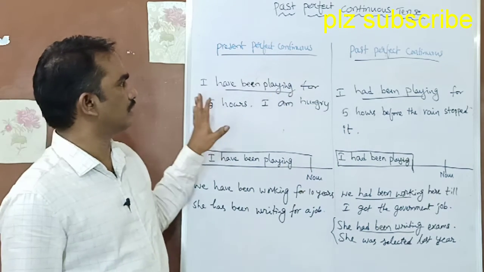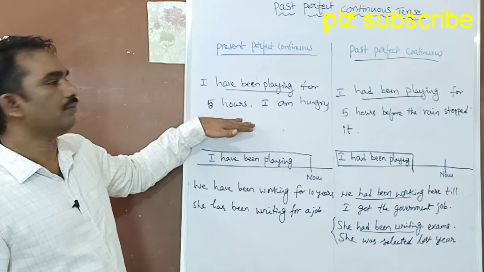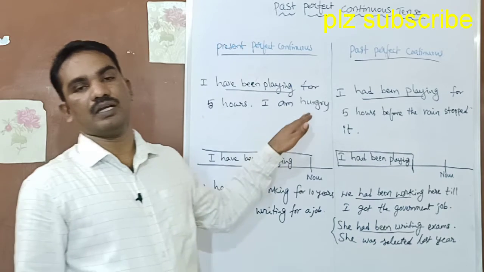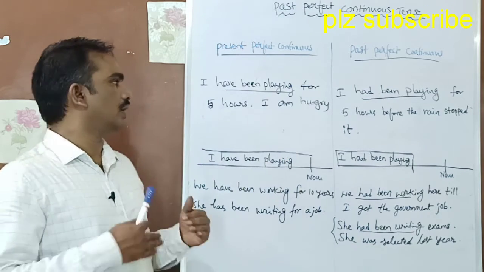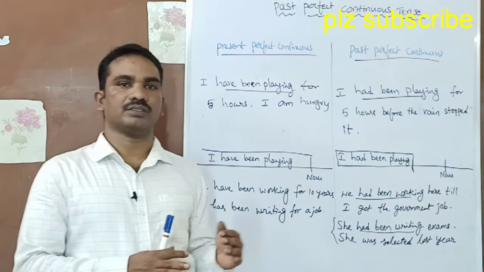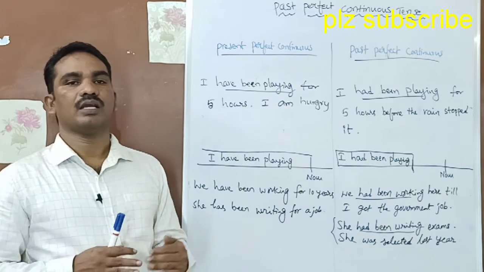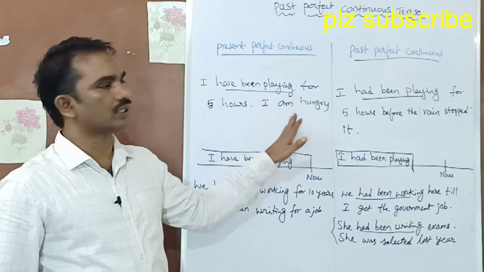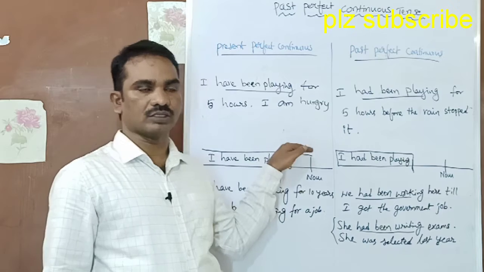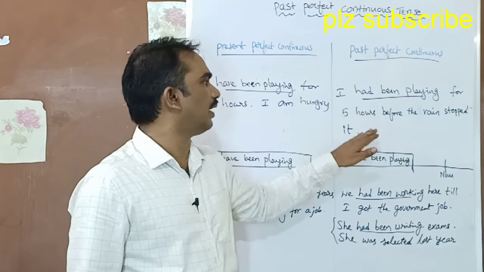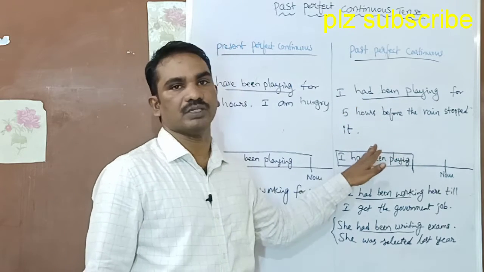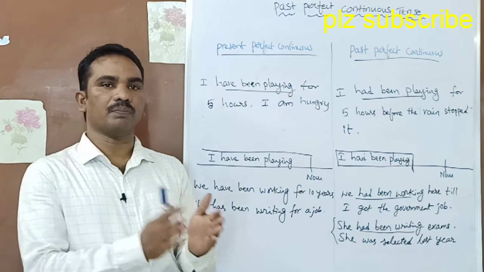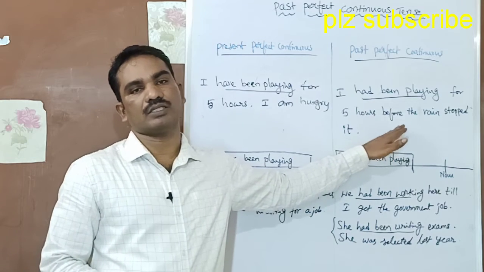So what's the difference here? 5 hours I have been playing, 5 hours continuously. Now I am hungry and I want to eat something. Here I am not saying that I stopped it. It will continue for some time. After eating something, I'll go back and play. So it's continuously happening, it's not stopped. Here, I had been playing for 5 hours before the rain stopped it. So continuously for 5 hours I played. How long did I play? Till the rain came and stopped it.